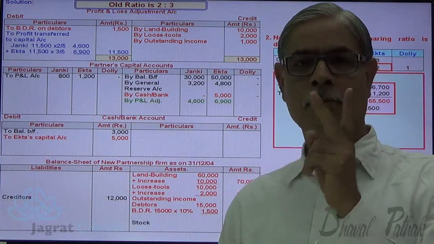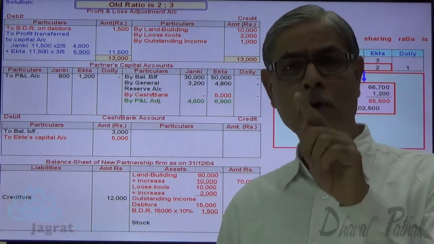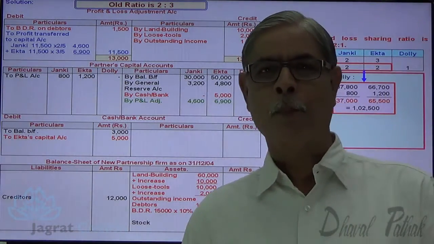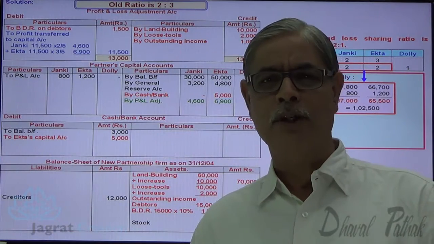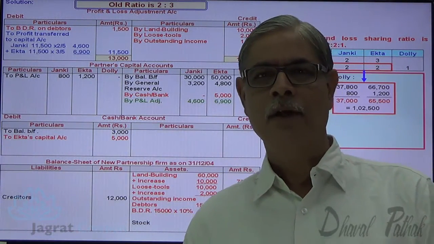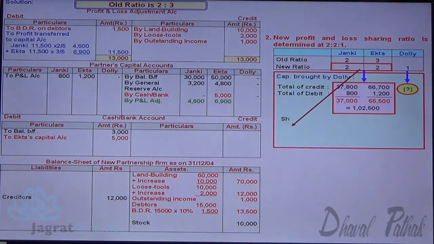They both of them are getting 4/5 share in profit. So for 4/5 share in profit, their contribution is 1,02,500. What is the amount required to be contributed by Dolly to acquire 1/5 share in profit? Let me calculate that for you. So to have a 4 share in profit, capital contributed by both of them is 1,02,500.